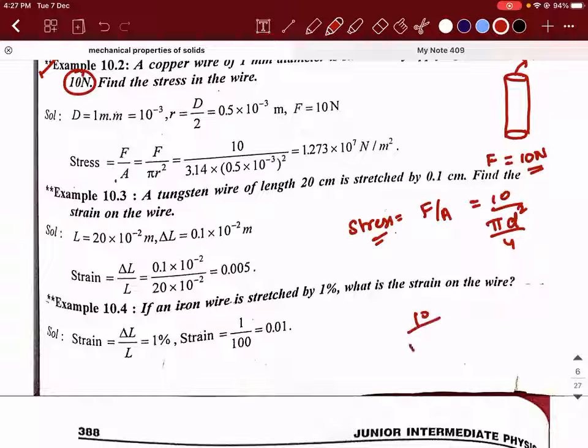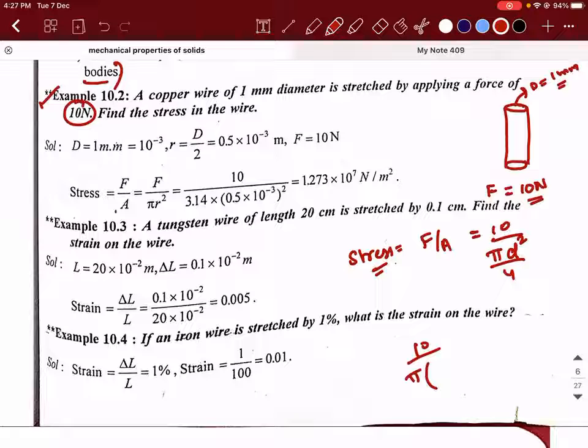So 10 divided by pi into d square is how much? d is 1 millimeter, so 10 power minus 6 divided by 4. Yes, millimeter, so 10 power minus 6. Okay, it becomes 10 power 7 into 4 divided by pi. This is what is going to cause the stress. You're able to understand, guys?